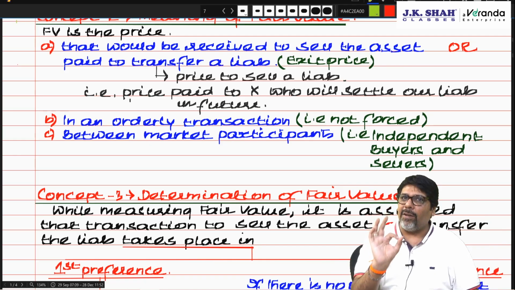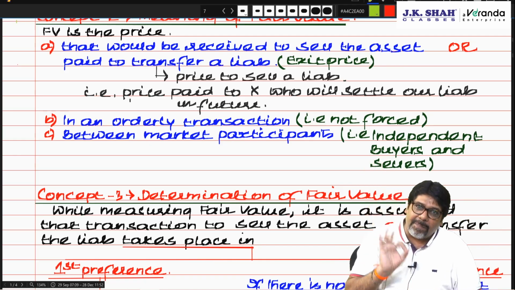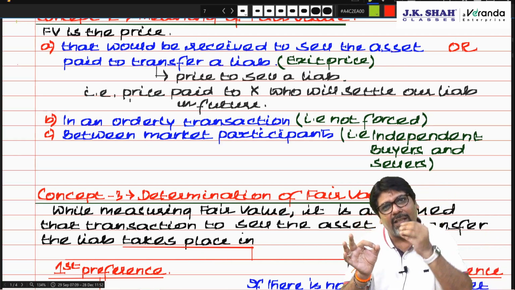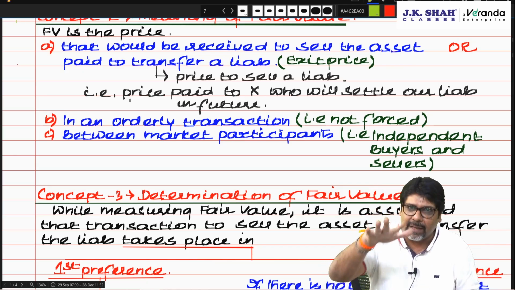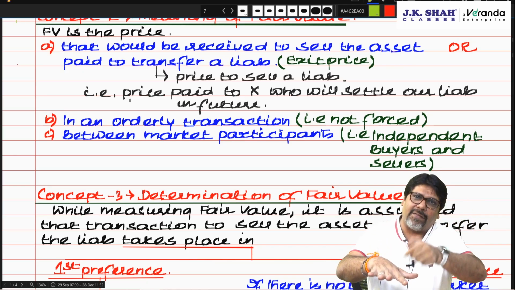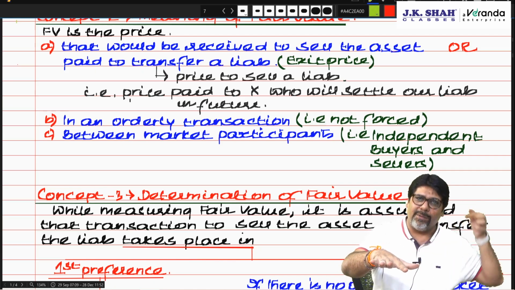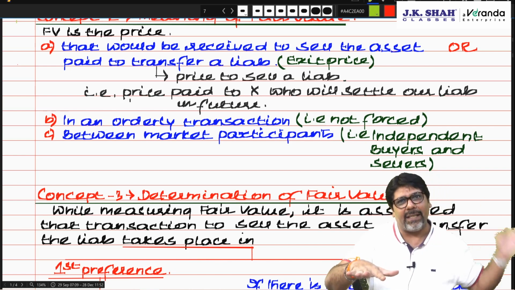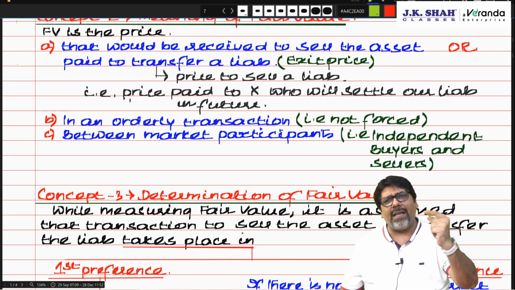So fair value is not the price at which it can be sold in the market. Fair value is the price at which it can be sold in the market less transportation cost incurred to bring the asset to the market. It can be sold in the market at 5 rupees, but the asset is there in my house. So if anybody purchases the asset from my house, he will not purchase it for 5. He will say 1 rupee I am supposed to consider to take the asset from your place to the market. Are you understanding? Yes or no?